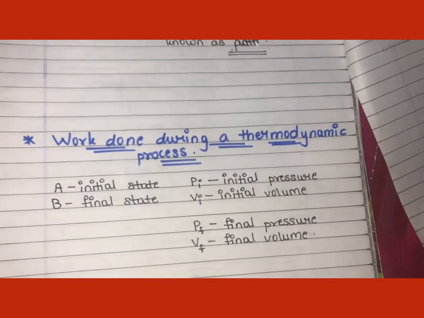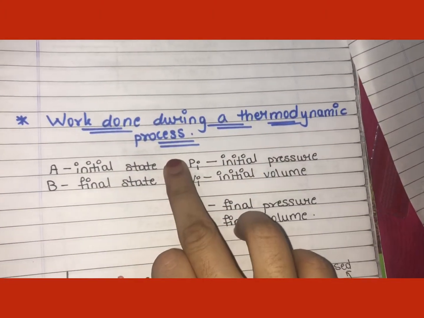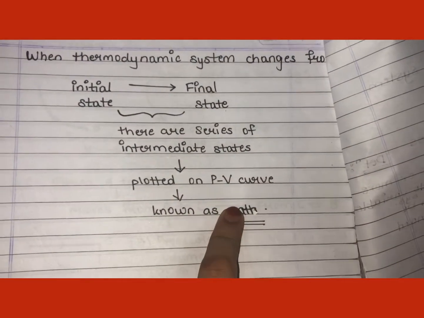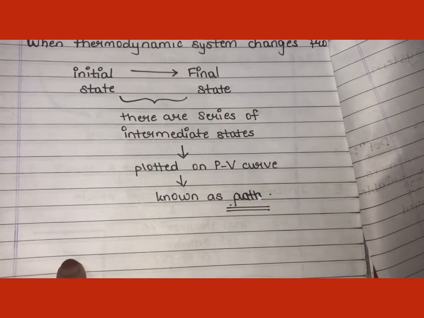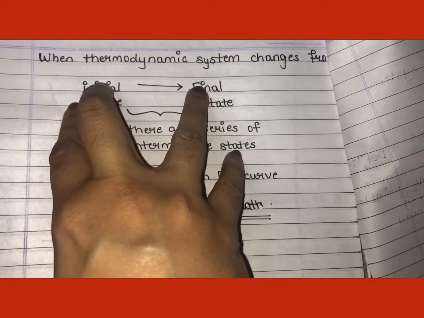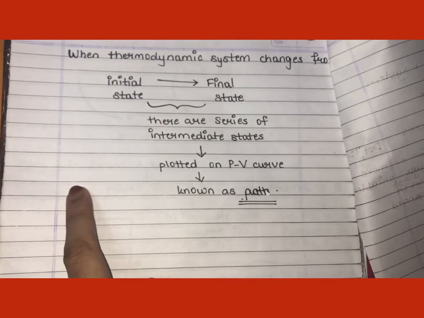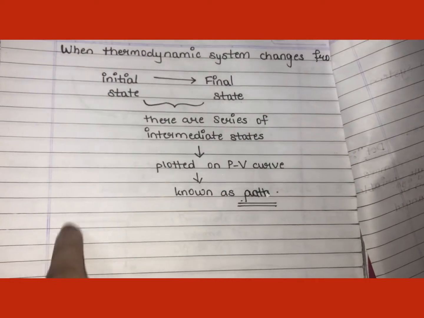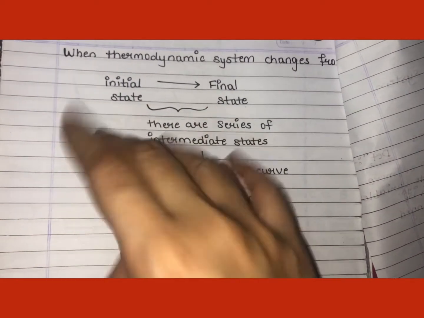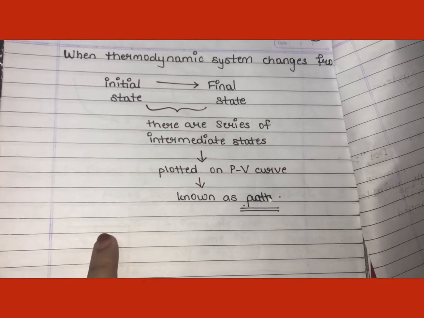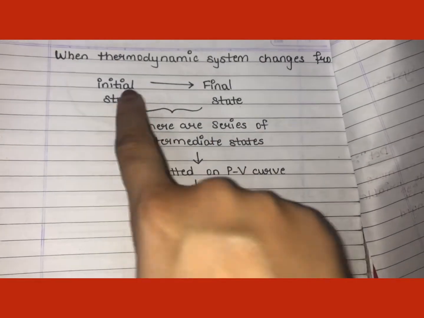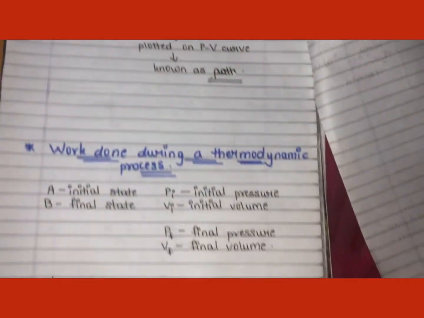Okay, now work done during the thermodynamic process. Work done will depend upon the path followed by the system. Some systems take a long path to change from initial state to final state. At that time work done will be more. Some systems will take a short path to reach from initial state to final state. At that time work done will be less. So the work done depends on the path chosen by the system to change from initial state to final state.